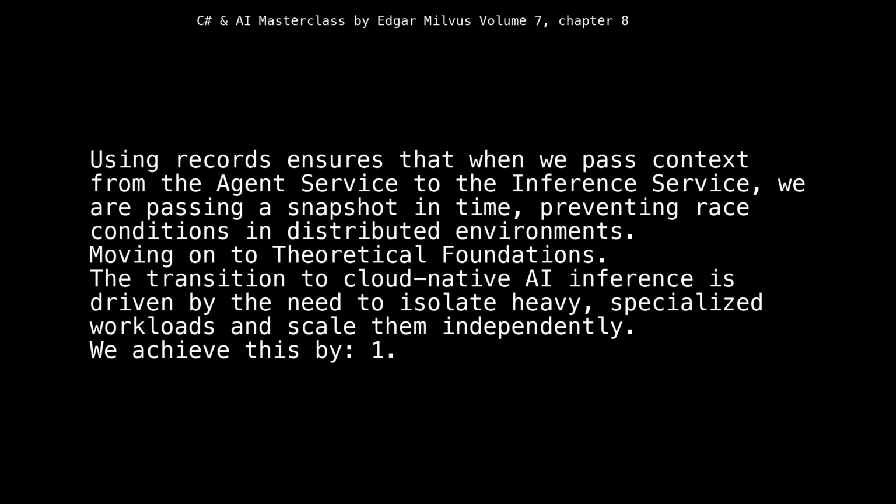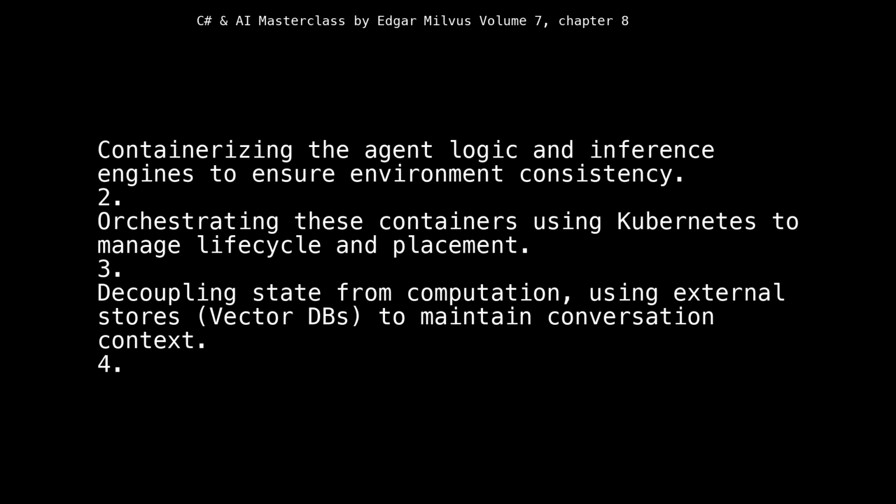Moving on to theoretical foundations. The transition to cloud-native AI inference is driven by the need to isolate heavy, specialized workloads and scale them independently. We achieve this by: 1. Containerizing the agent logic and inference engines to ensure environment consistency. 2. Orchestrating these containers using Kubernetes to manage lifecycle and placement.